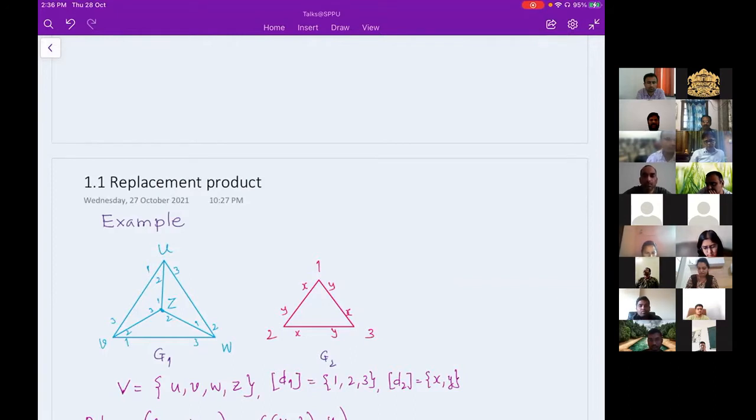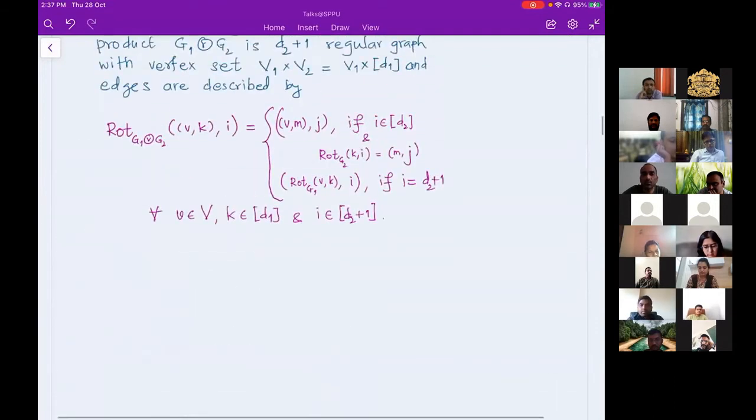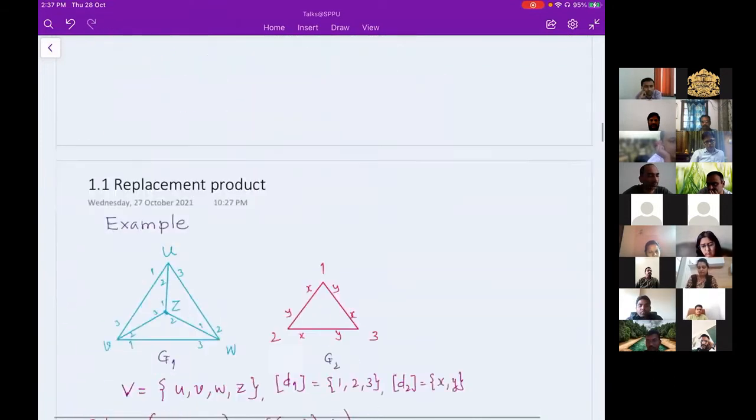With respect to these two colorings which I have used, U will be replaced by a copy of a triangle. V, W, and Z will also be replaced by a copy of a triangle. If you see, for example, the edge between U and V has a color. Near U its color is 1, and near V its color is 3. So in the rotation map of G1, (U, 1) has its image (V, 3). This edge is actually denoted by the second part of this rotation map. We will see that.